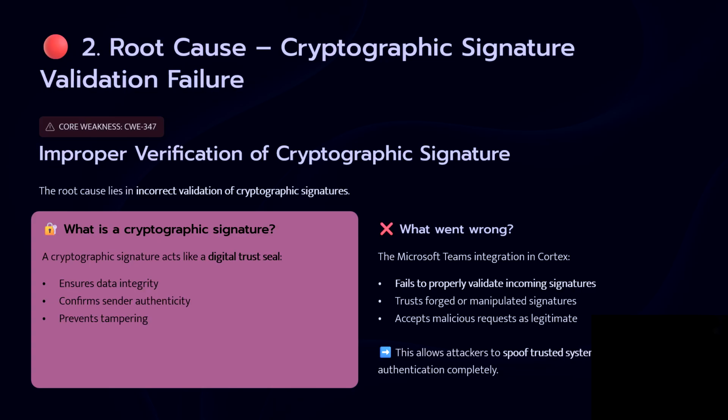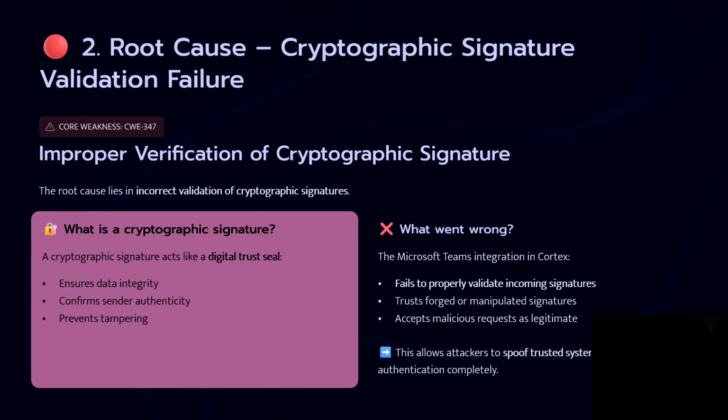Coming to the improper verification of cryptographic signature, the root cause lies in incorrect validation of the cryptographic signature. Why? Because the cryptographic signature acts like a digital trust seal. It is a seal because it ensures data integrity. Along with that, it confirms the sender's authenticity, and it prevents tampering of the data.